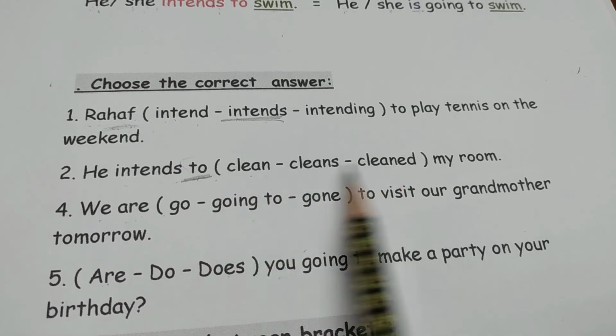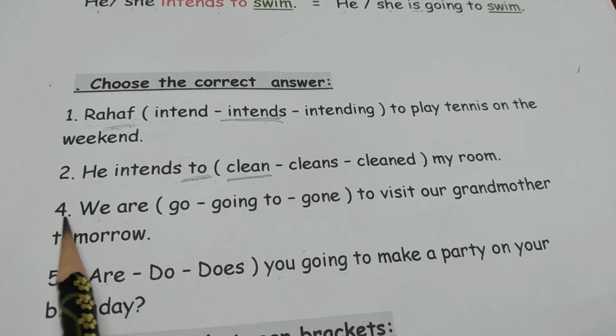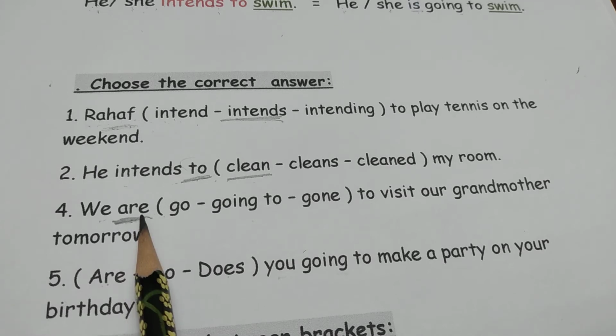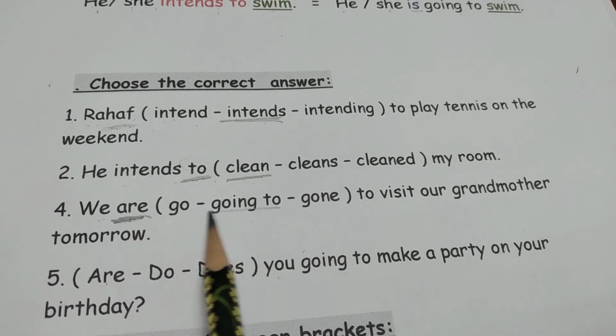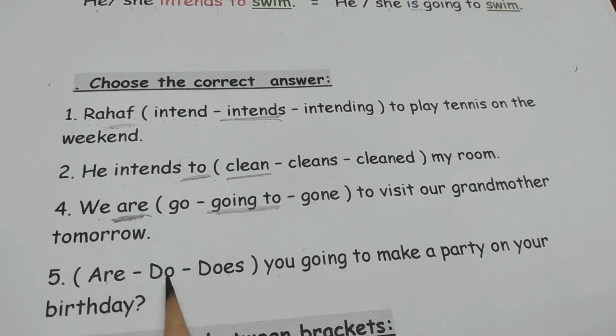Where is the infinitive here? Clean, excellent. Number 4, we have are. After are is am, we put ing. Well done. Number 5, are, do, does, you going to make a party on your birthday. We have you and also we have ing. So the correct answer is are.